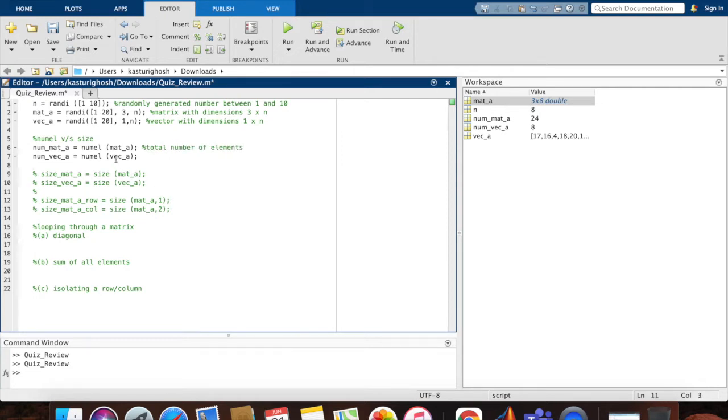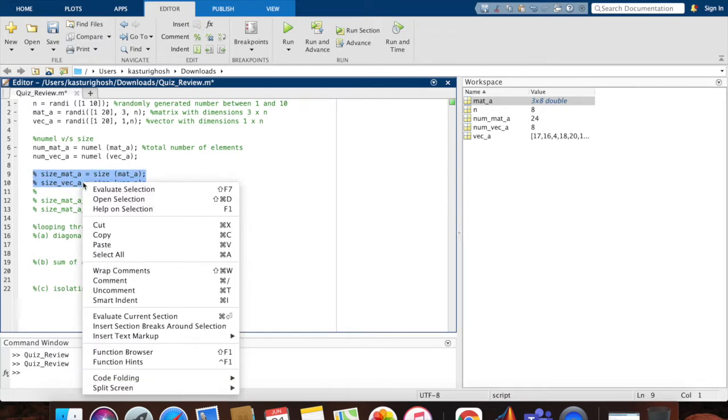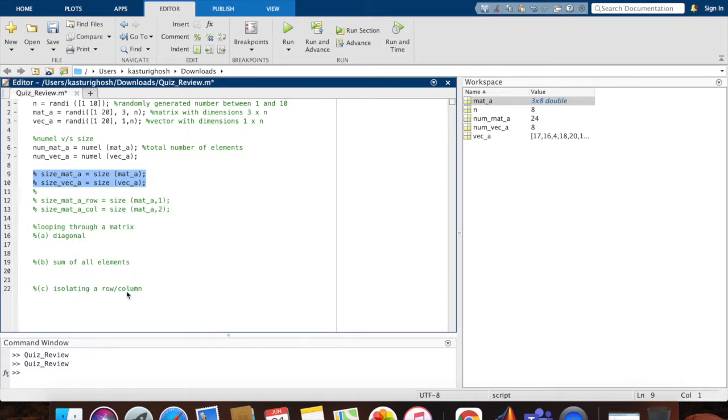Okay, so now let's move on to size. Here I have size of mat A and size of vec A. So I'm going to uncomment this and let's run it. Okay, here do you see that size of mat A is not a single number, it's a vector. It's a 1 by 2 vector, and so is size of vec A.